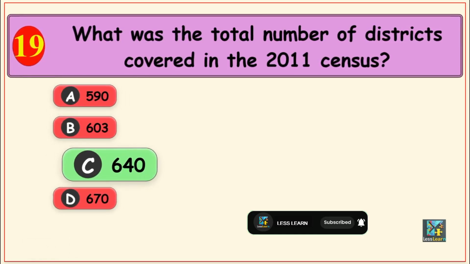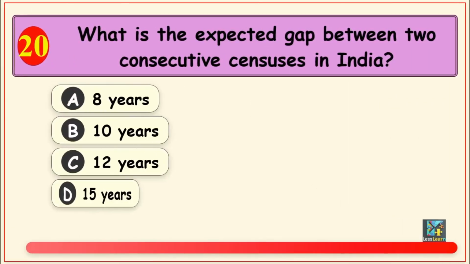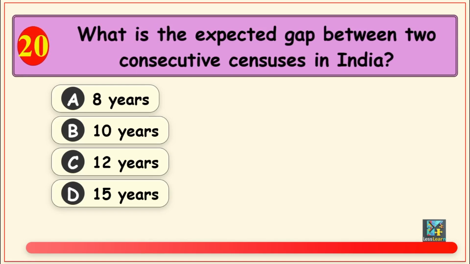Last question. What is the expected gap between two consecutive censuses in India? Options are, Option A, 8 years, Option B, 10 years, Option C, 12 years, and Option D, 15 years.